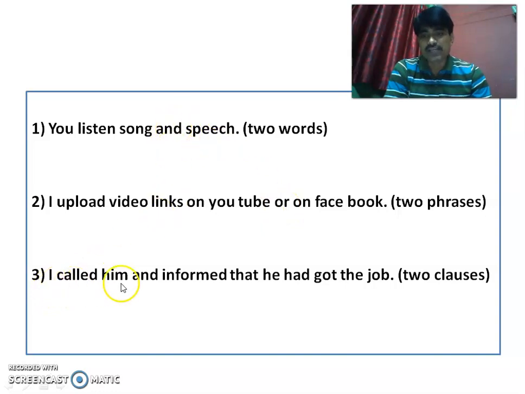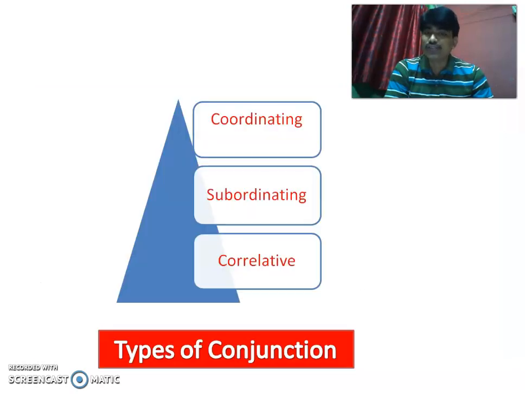Now the third sentence, I called him and informed that he had got the job. Here two clauses have been combined. Now which are the clauses? I called him, this is one. I called him and informed that he had got the job. And that, these two are the connectors over here. They are the conjunctions and they are combining two clauses. And clause, we all know, has subject and predicate. So when the word connects two words, two phrases or two clauses, that is called conjunction.